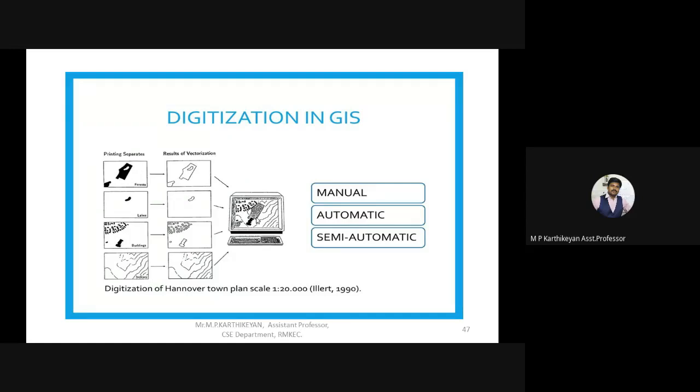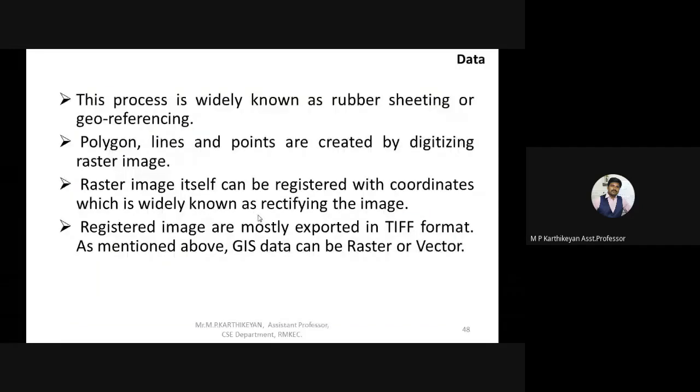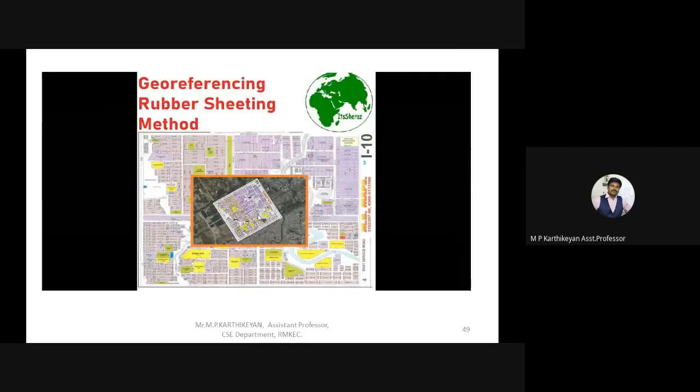Mostly it is done in a manual and automatic process. Semi-automatic is not implemented to a large extent so far. The data is produced through various resources using a polygon, a line, or a point. It can be digitized in raster images also. This is one of the data images.